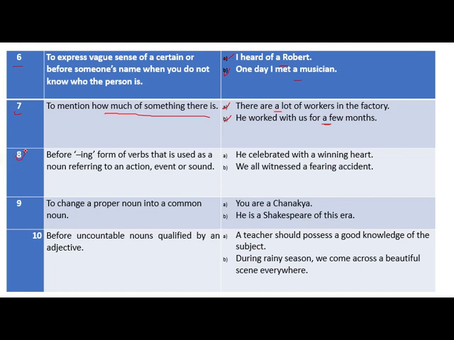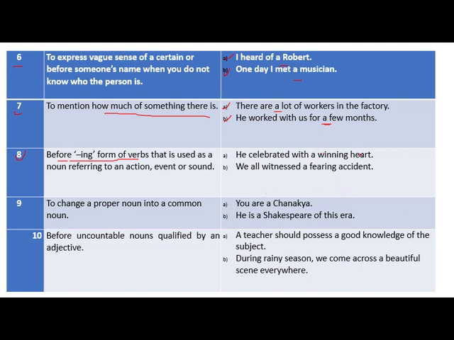Guideline number 8. Before an ing form of verb that is used as a noun referring to an action, event, or sound. For example, he celebrated with a winning heart.